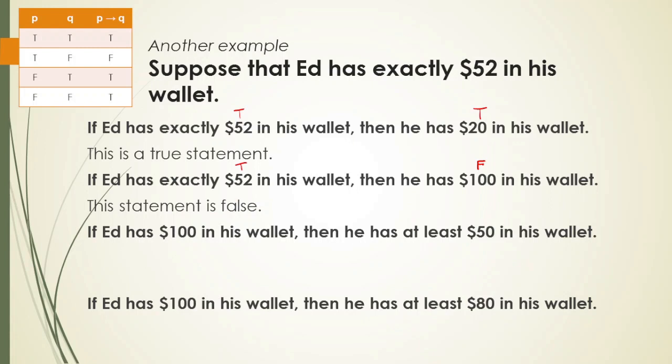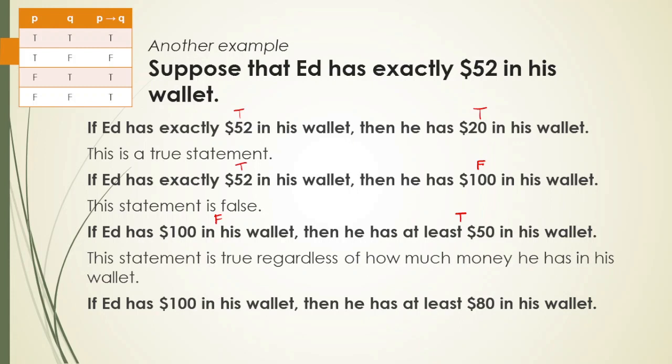If Ed has $100 in his wallet, the hypothesis is false. Then he has at least $50 in his wallet. So the conclusion is true because he has $52. Therefore, based on the truth table, the statement is true regardless of how much money he has in his wallet.